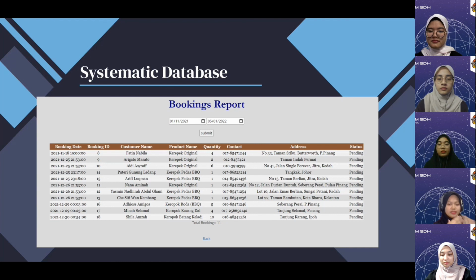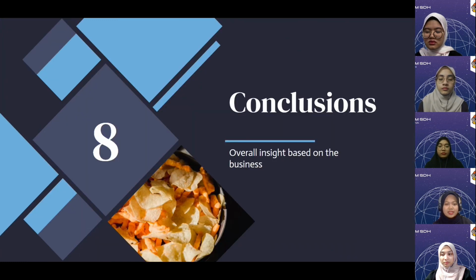So next, now we do have the systematic database. So the system stores all the customers' information and links it together with all the details. Staff doesn't need to find and track the details of the customer from different systems. So if they would like to see all the bookings report, they just need to enter the start date and the end date for that particular period. For example, if today they would like to see if there is any booking or not, they can just enter today's date and submit it. So it will be displayed according to the date that they entered. So it will be easy for them to track all the bookings that they got on that particular period or date.